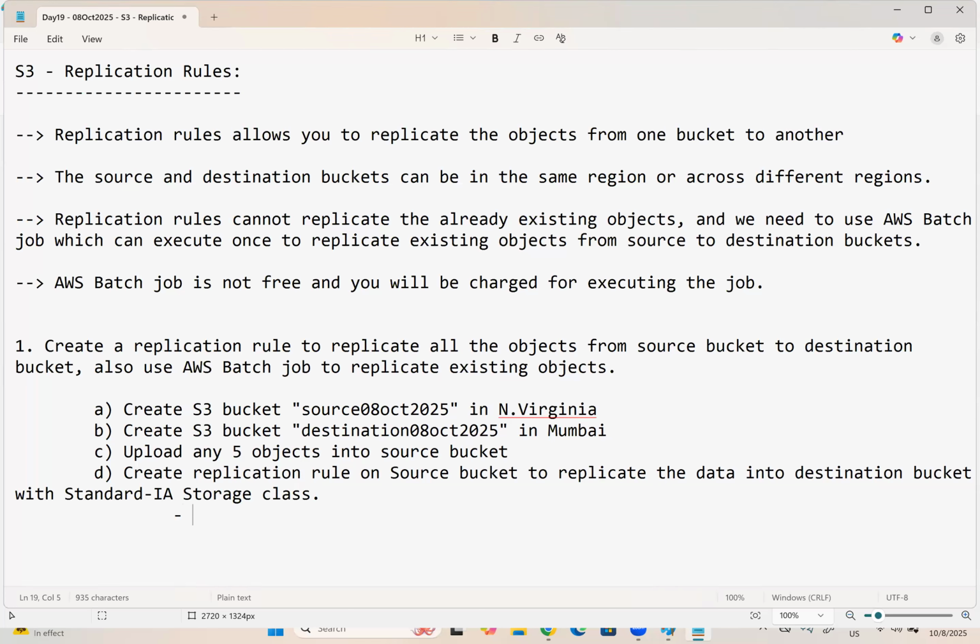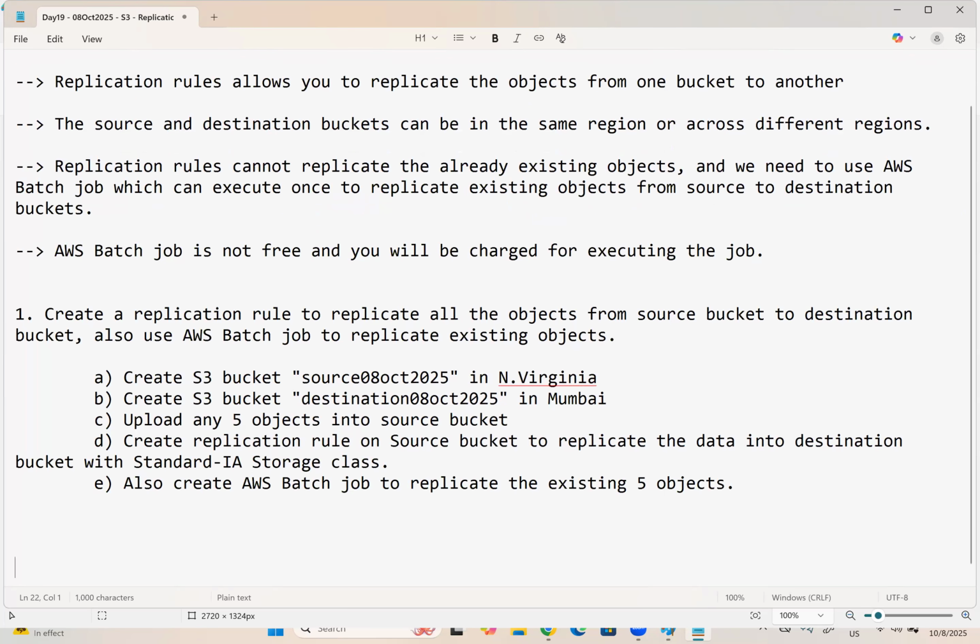Then also create AWS batch job to replicate the existing 5 objects. Okay, let us check this.